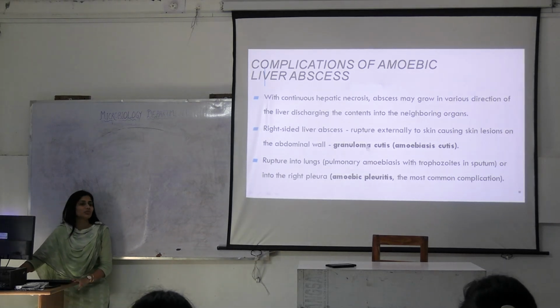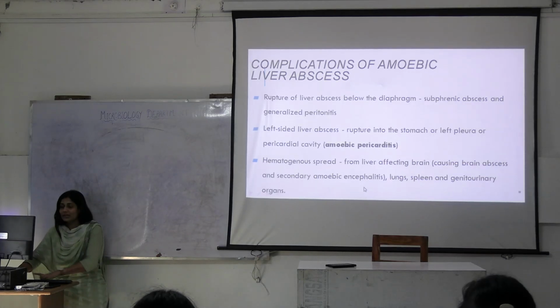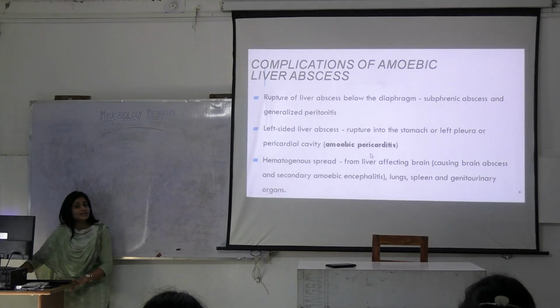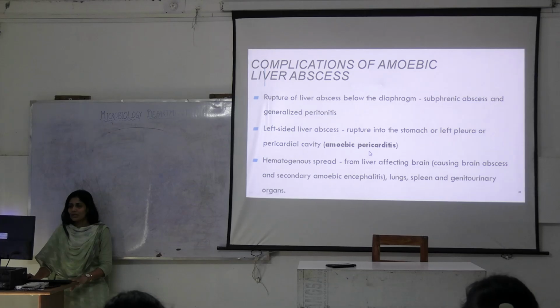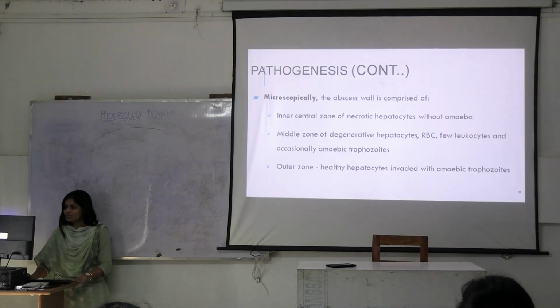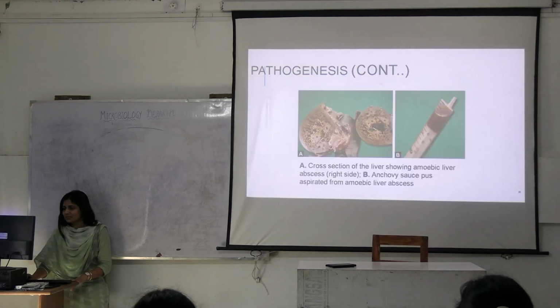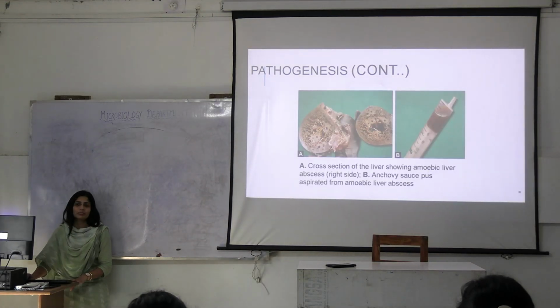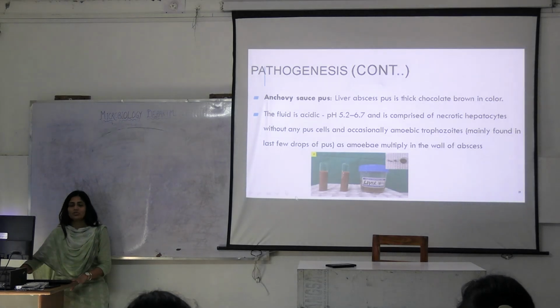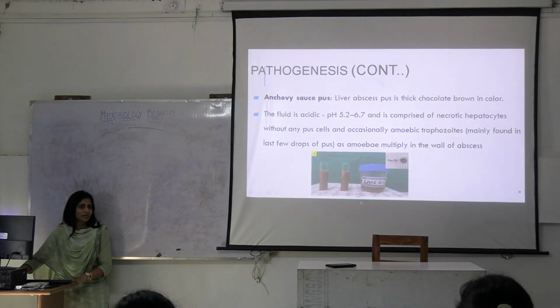So, granuloma cutis, then pleura, granuloma pleuritis, pericarditis. Also, what we saw in our case, peritonitis, right? Okay. So these are all the complications of amoebic liver abscess. What else you can do, you know, but these are the main important things that you have to remember. This pathognomonic thing, anchovy sauce appearance in the liver abscess.